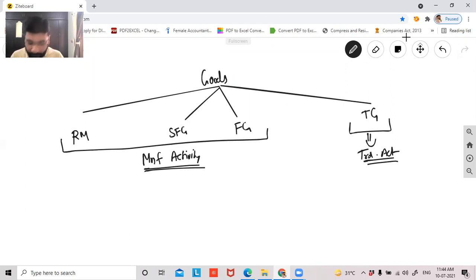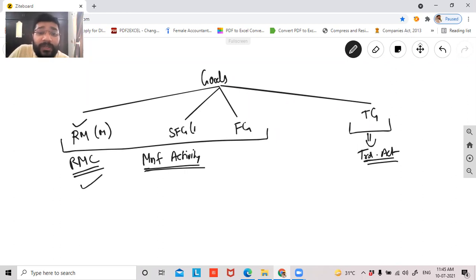Yes, sir. So raw material is recorded in my manufacturing account. How do I record? I record the raw material consumption. I don't record the opening stock separately, purchase separately, closing stock separately. I record opening stock plus purchase minus closing stock. I record the raw material consumption.